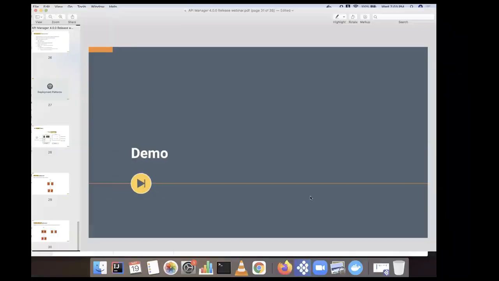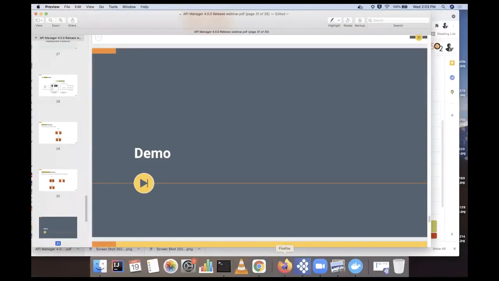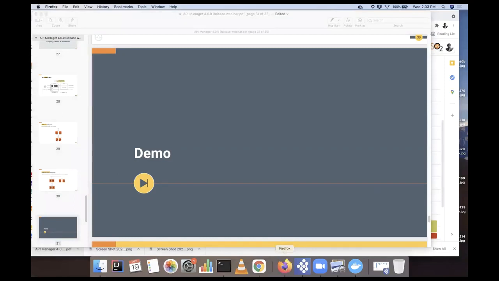Okay, so with that, I'll be moving into the demonstration. So I have started my Docker runtime.